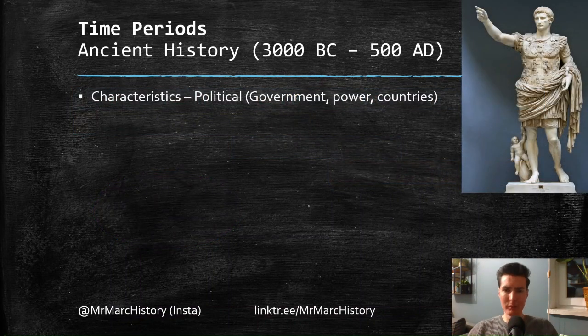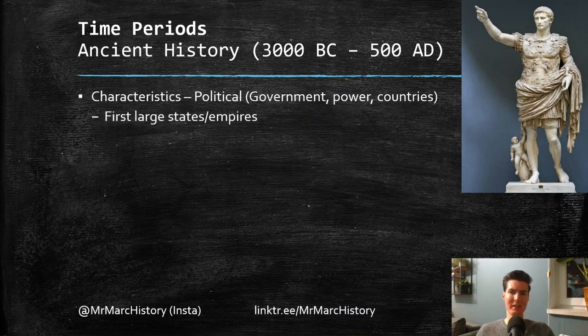So from now on, I'm gonna divide up each time period into 3 different slides related to characteristics. One is about politics, economic, social, and the final one is cultural. So political is all about government, who has power, who decides things, what countries are doing, let's say. So it's really about the government.